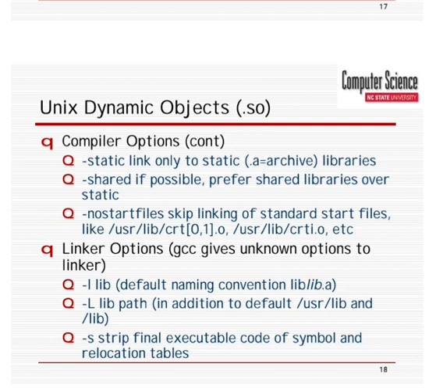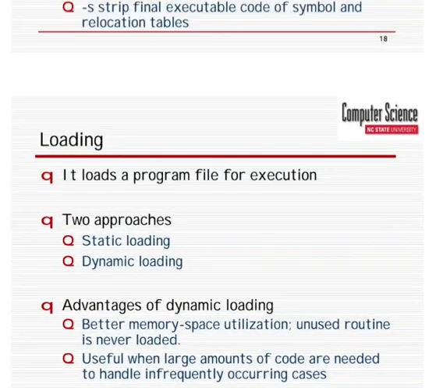Unix dynamic objects. The compiler options: static links only to the static libraries; shared, if possible, prefers shared libraries over static. The linker options: GCC passes unknown options to the linker. -l library is the default naming convention, and -L library path adds to the default user library path. This is Unix dynamic objects.